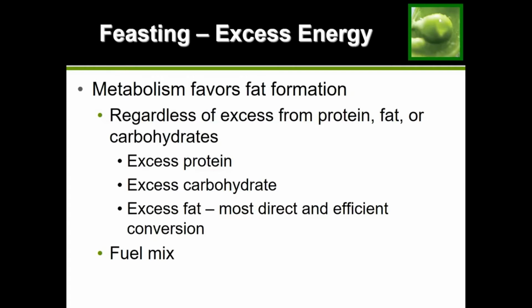So starting off with feasting, when you overeat, we already know that when you consume anything in excess, it will end up being stored as fat. We don't have storage for protein, so when you eat more than your body has a reason to use, then it is going to be converted to fat for storage. Carbohydrates, we can store some of it as glycogen, but when glycogen is filled up, then the remainder is going to be converted to fat as well. So anytime you eat in excess, it's converted to fat. And now we're going to go ahead and take a look at how that is capable of happening.